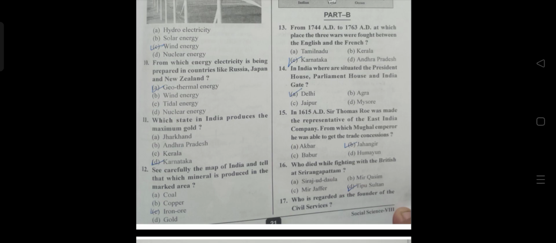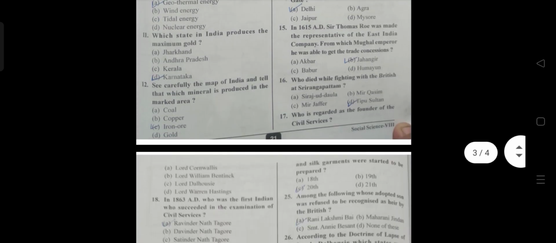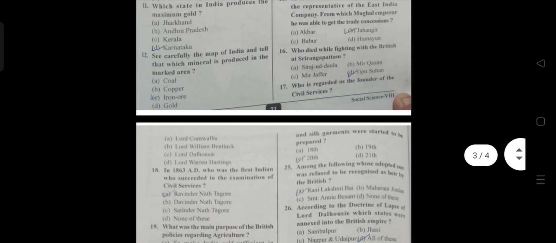15th, in 1615 AD, Sir Thomas Roe was made the representative of the East India Company. From which Mughal emperor was he able to get the trade concession? The answer is B, Jahangir. 16th, who died while fighting with the British at Seringapatam? The answer is D, Tipu Sultan. 17th question, who is regarded as the founder of the civil services?